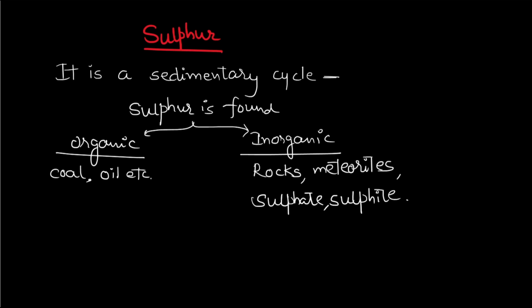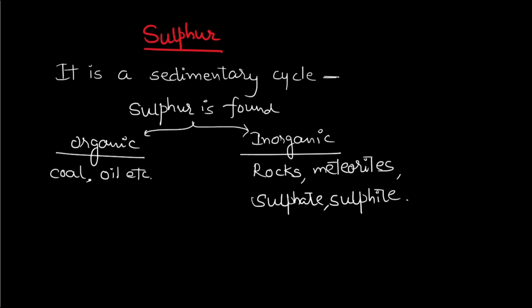We saw that there are two types, sedimentary and gaseous. So sulfur is a sedimentary type. Now, sulfur is found both in organic and in inorganic sources. The organic sources are coal or oil and such sources, and inorganic sources are rocks, meteorites, sulfates, and sulfide. So this is how sulfur is found in both organic and inorganic sources.